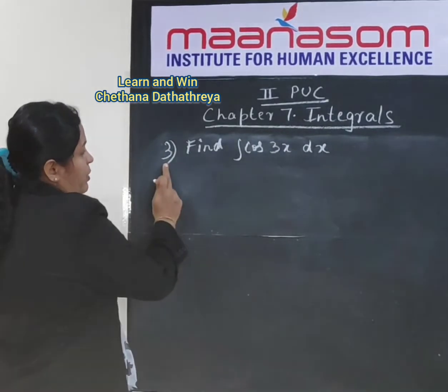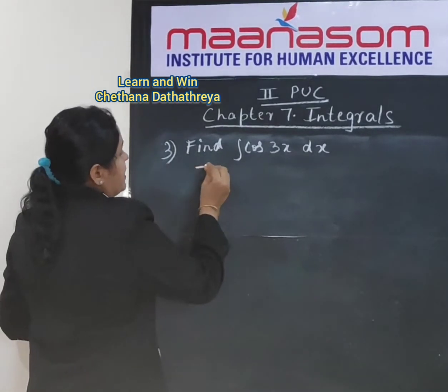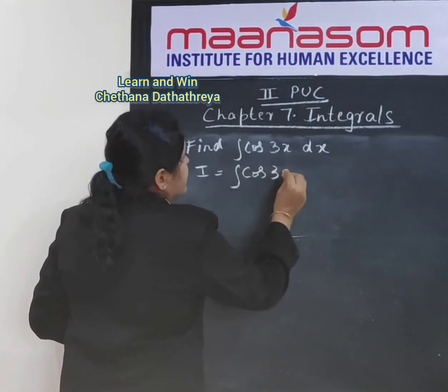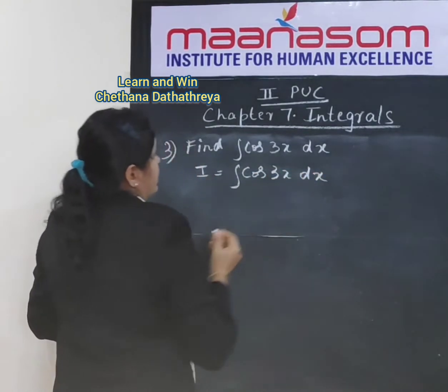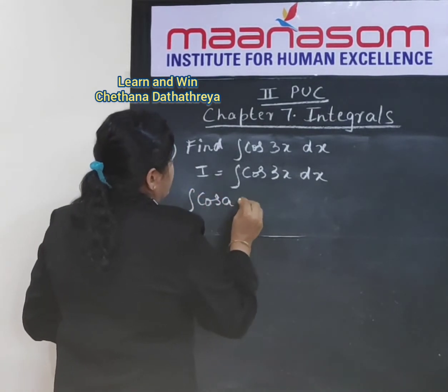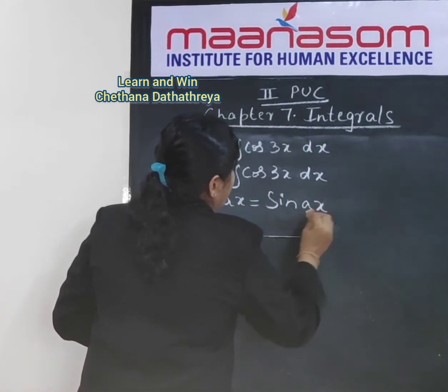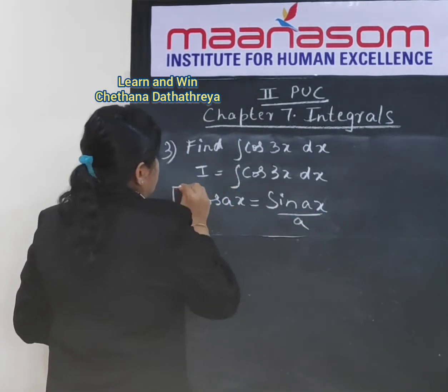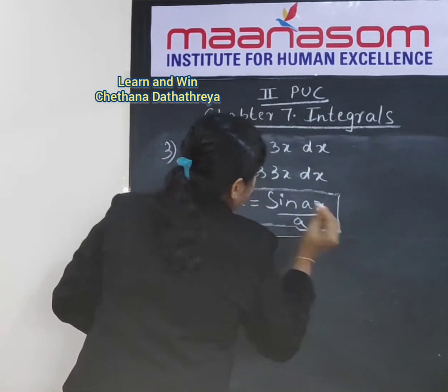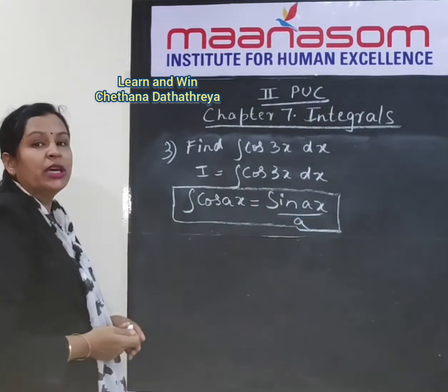Let us solve the third problem. Find integral cos 3x into dx. First let us write I is equal to integral cos 3x dx. We know the formula, we have learned the formula: integral cos ax is equal to sin ax divided by a. Let us apply this to the given integral.